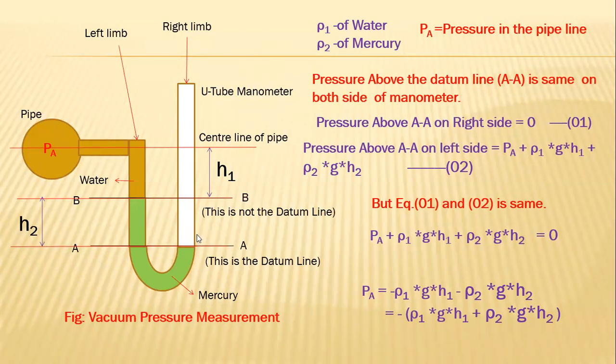Actually, it is not 0. It is atmospheric pressure. Above the datum line on the right side is the atmospheric pressure. But we can neglect that pressure and consider it as 0.